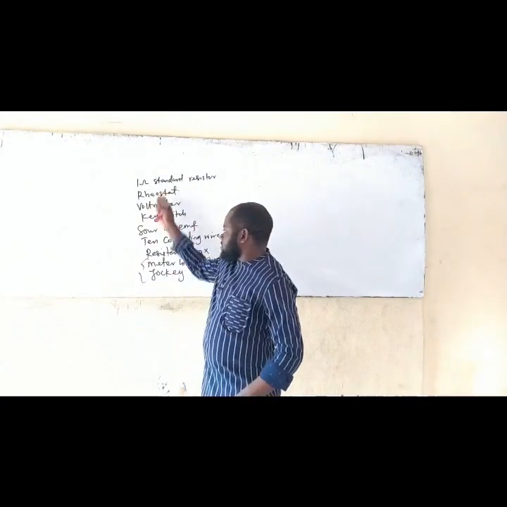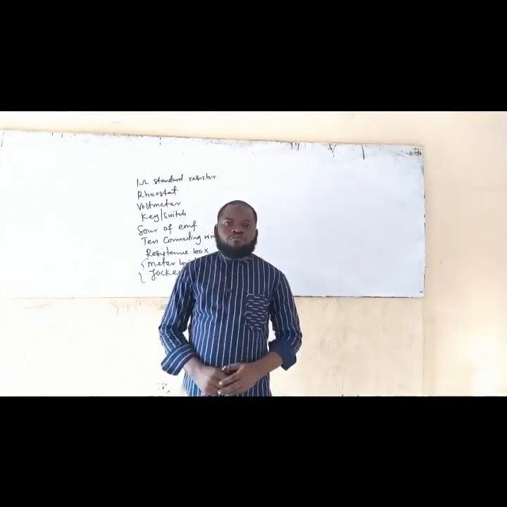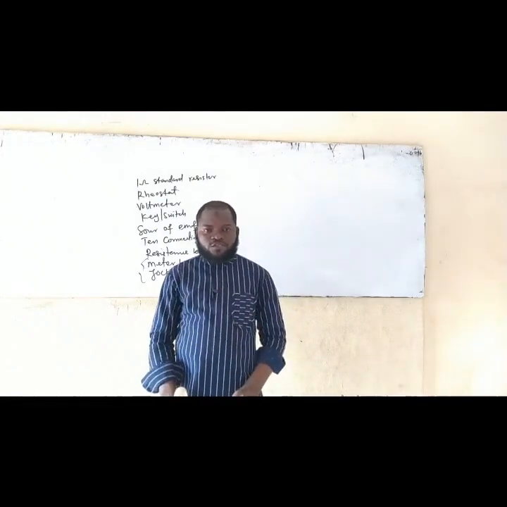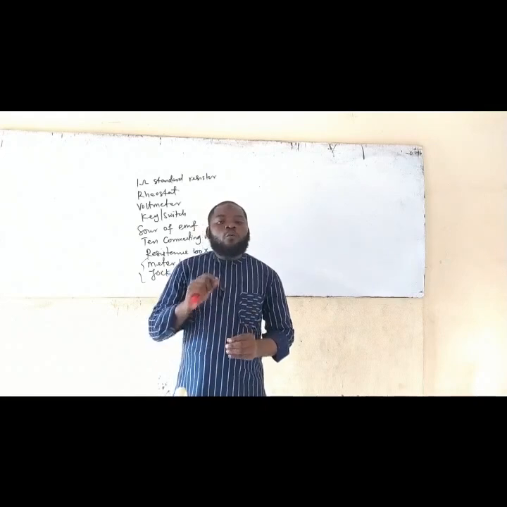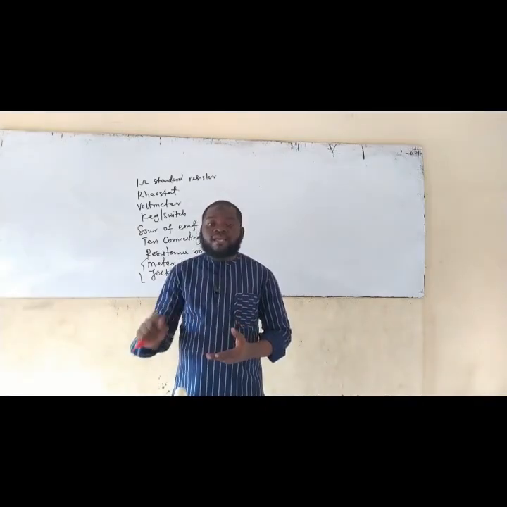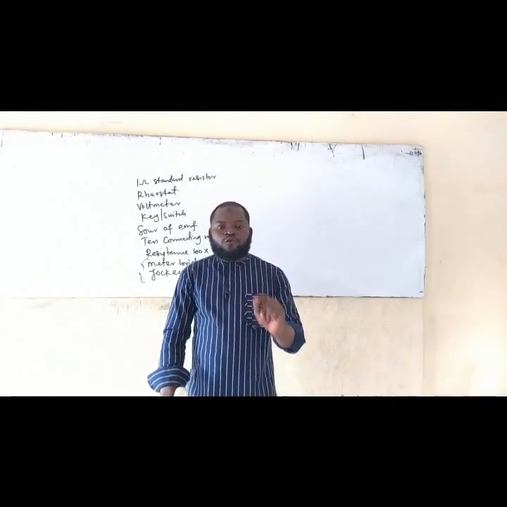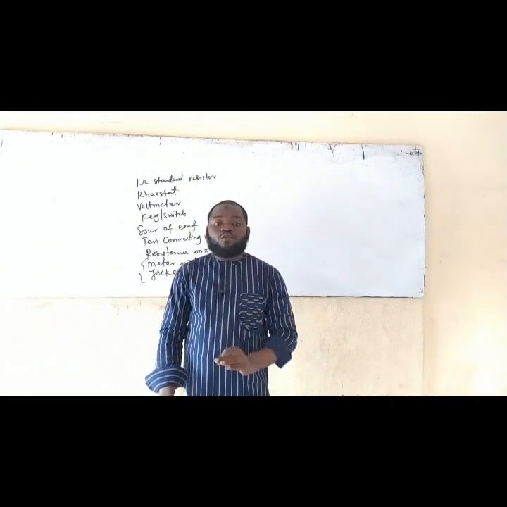Now, let me use this to give you a few brief or look on how your circuit diagram is going to look like. Remember, whenever you have ammeter in a circuit, it should be in what? Series. And whenever you have what? Voltmeter in a circuit, it should be in what?